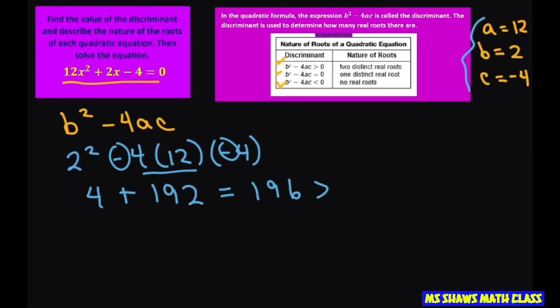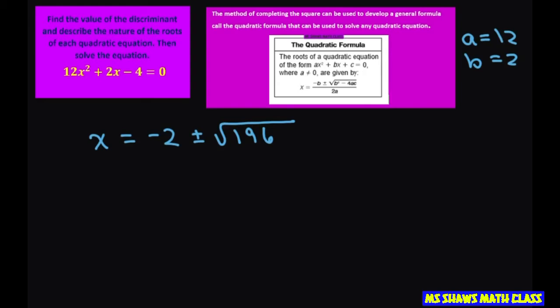Well, 196 is greater than 0. So my discriminant is positive. That means we have two distinct real roots as opposed to imaginary roots or one distinct real root. So we have two solutions, real solutions.